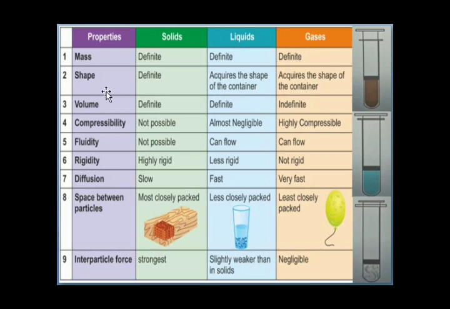Now coming to shape, solids will have definite shape because the intermolecular spaces are very less. Liquids will acquire the shape of the container. They have specific volume, but they don't have any definite shape because the intermolecular spaces are more when compared to solids. Here also the gas: gas will not have any fixed shape. Sometimes we can say that it will acquire the shape of the container. Okay, so volume.